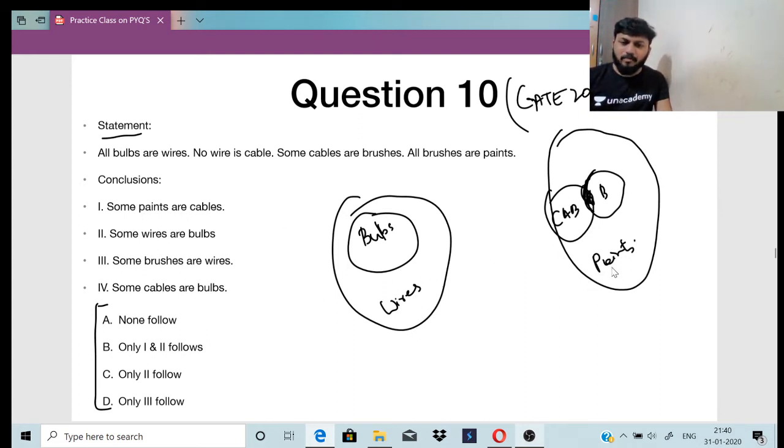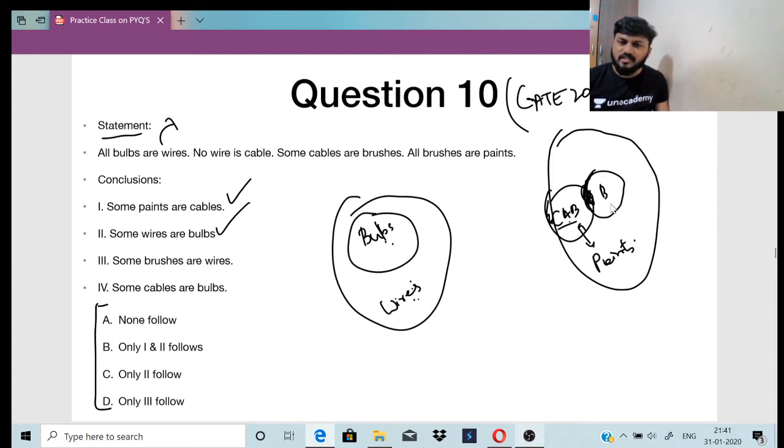Some paints are cables, right? It is true. So first one is true, right? Some paints are cables. They both are together. Some of them are cables, some of them are not. Some wires are bulbs. Yes. All bulbs are wires. इसका converse क्या होगा? All bulbs are wires. So some wires will be bulbs, right?